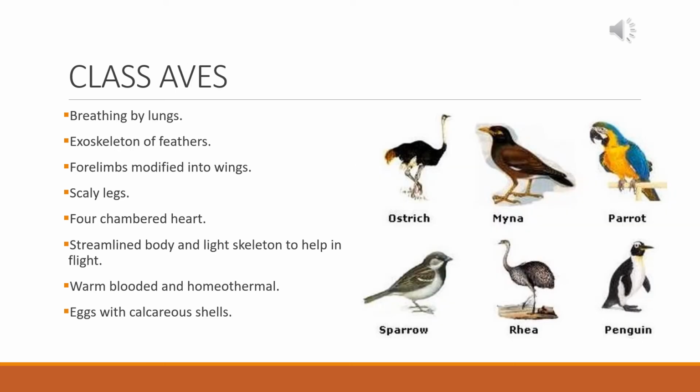The next class is class Aves, which contains the birds. Birds always breathe by lungs because they are adapted to an aerial habitat. The exoskeleton of a bird has a peculiarity: it is made up of feathers. The forelimbs are modified into wings and the hind limbs are present, with scales on the surface.